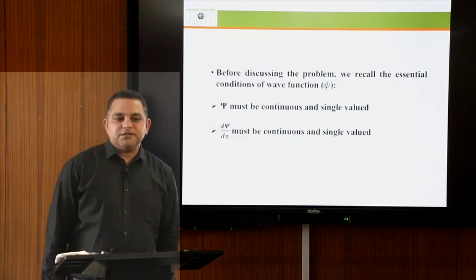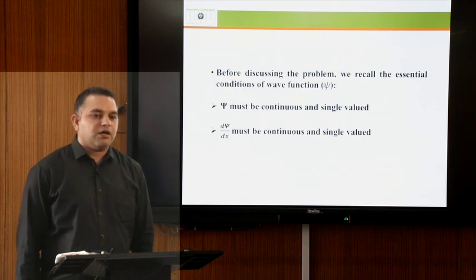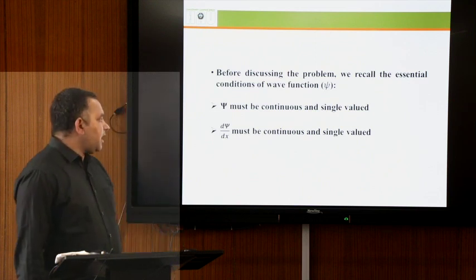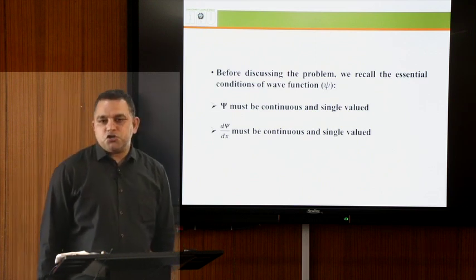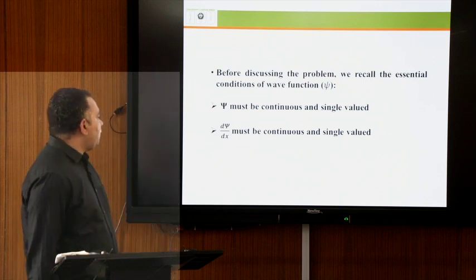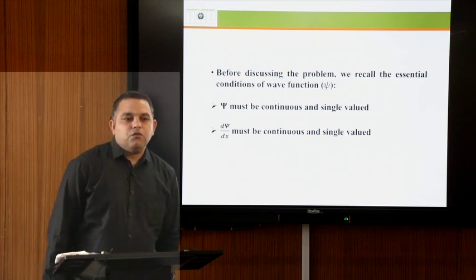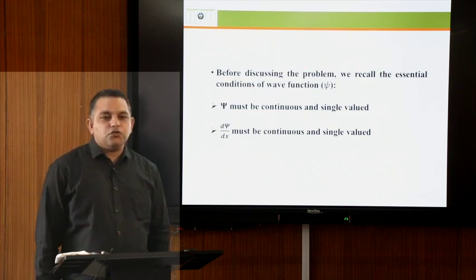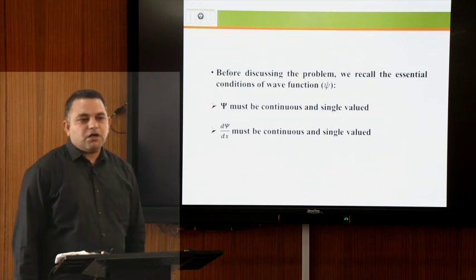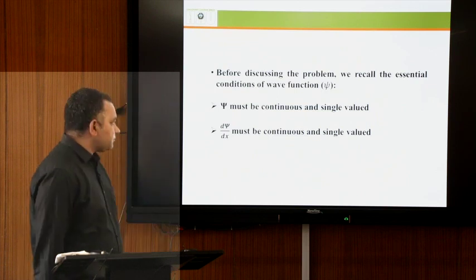Before discussing this problem, we recall some essential conditions of the wave function. We know that the wave function psi must be continuous and single valued, and the derivative of the wave function must also be continuous and single valued. We know that there is no direct physical significance of the wave function. Using the wave function, we can discuss the probability of the particle in a defined region.